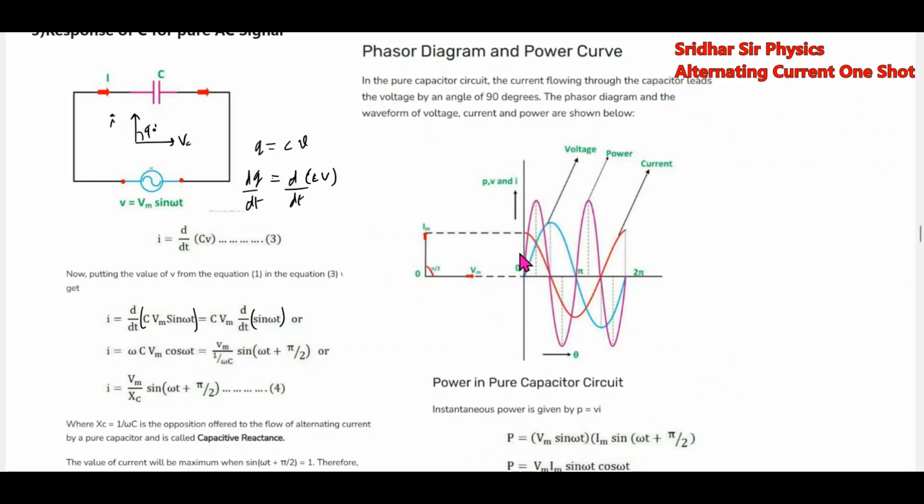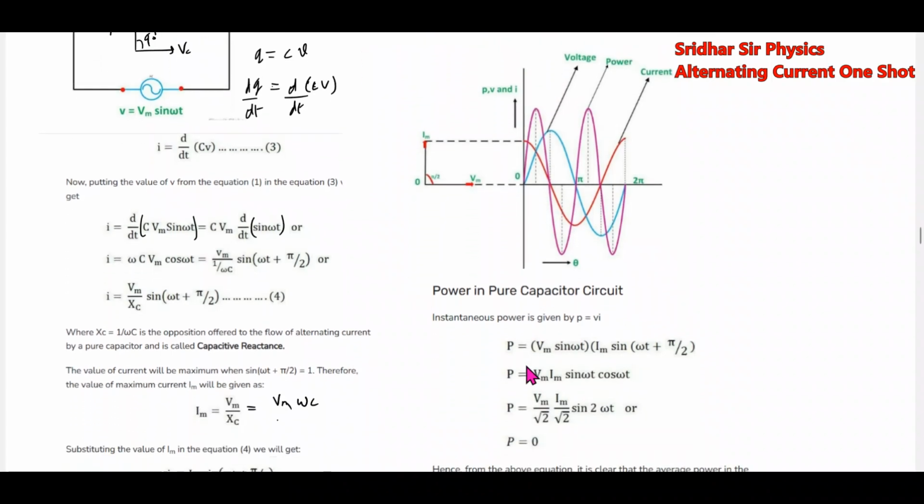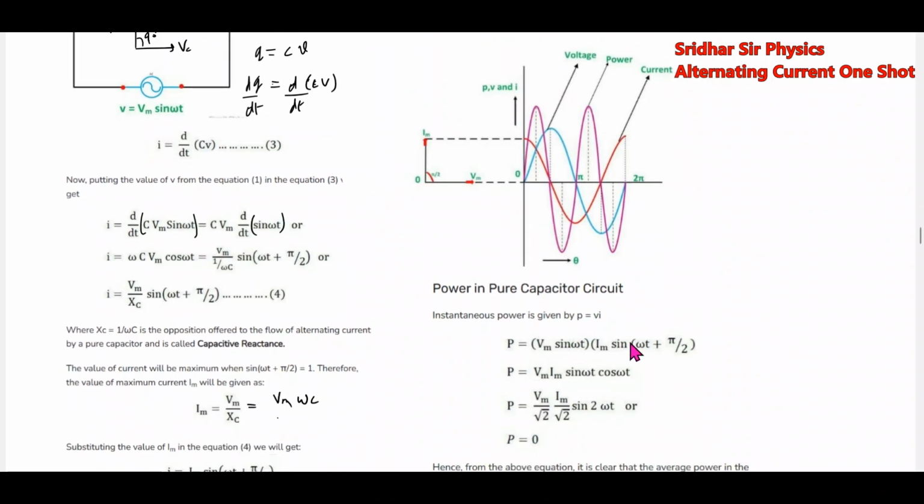Now we'll come to the instantaneous power concept. Power equals V into i, where V is the instantaneous voltage, Vm sin omega t. Current is how much? Im sin(omega t plus pi by 2). Then again the average power will become 0 here.